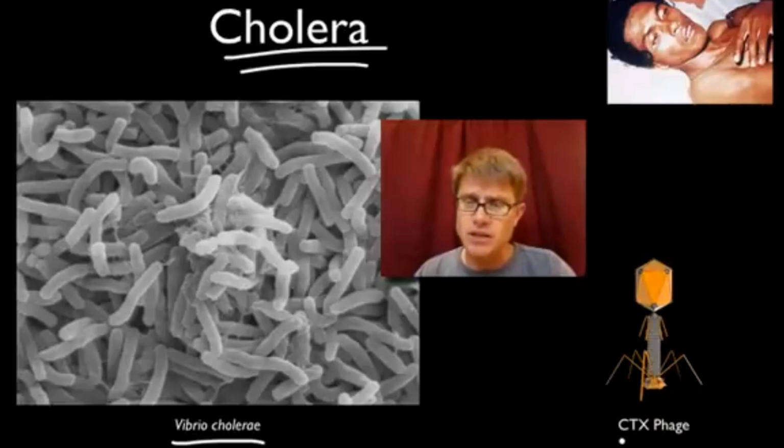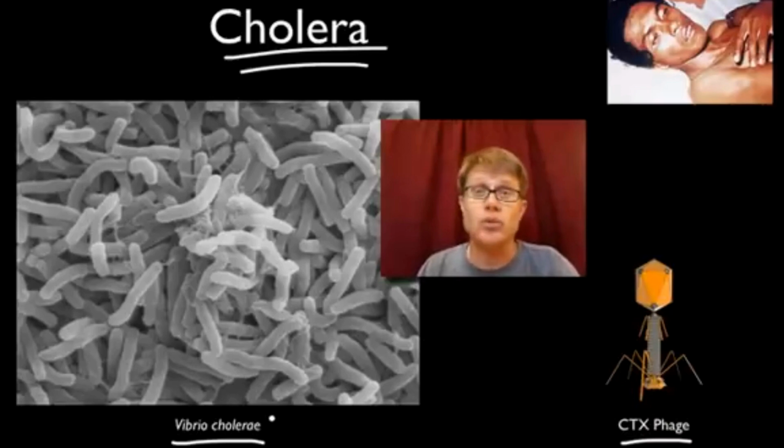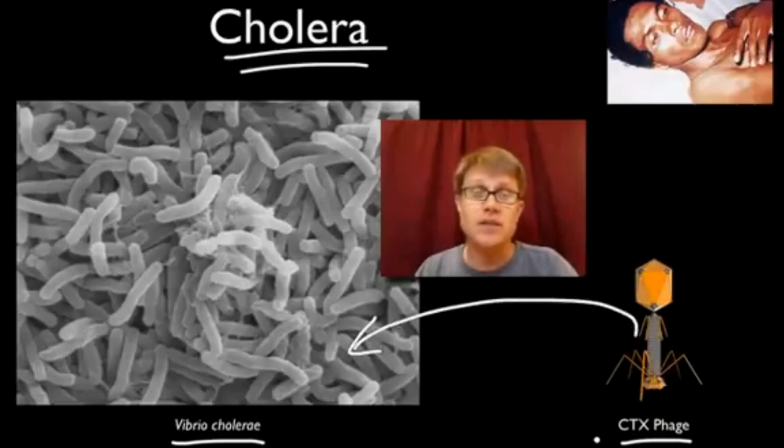But what we've discovered is that cholera itself is actually not that bad. It's not very virulent. It won't give off toxins until it's infected by this virus. And once it's infected by this specific CTX virus, then it becomes virulent and can lead to these awful cholera outbreaks. What we find, though, is that natural selection is not always our enemy. In cholera outbreaks, if we can clean up the water supply, we can actually force the cholera bacteria to evolve less virulence, where they don't have the phages and they can't pass them on. And so we're actually using that for good.